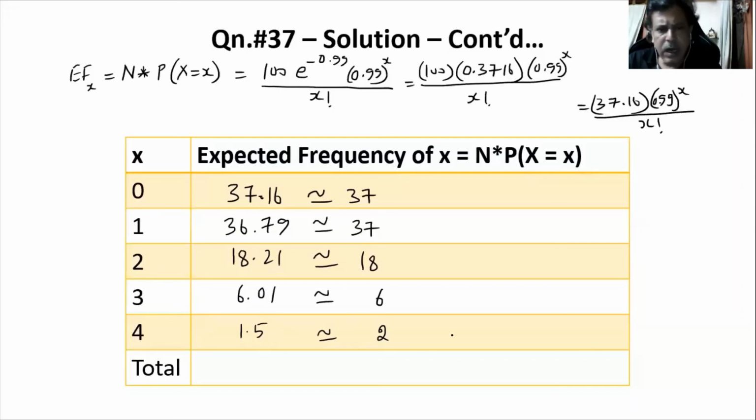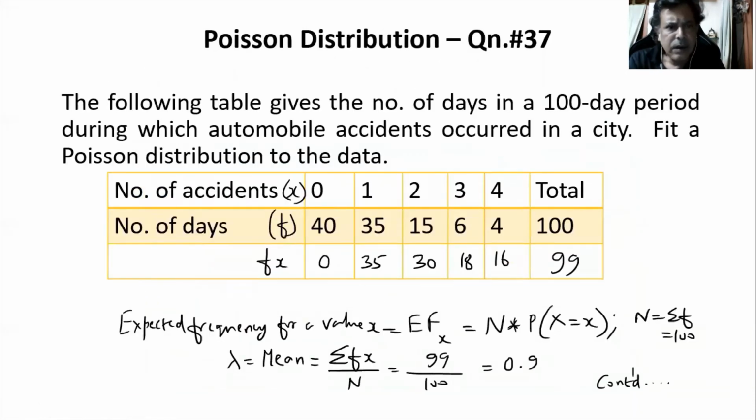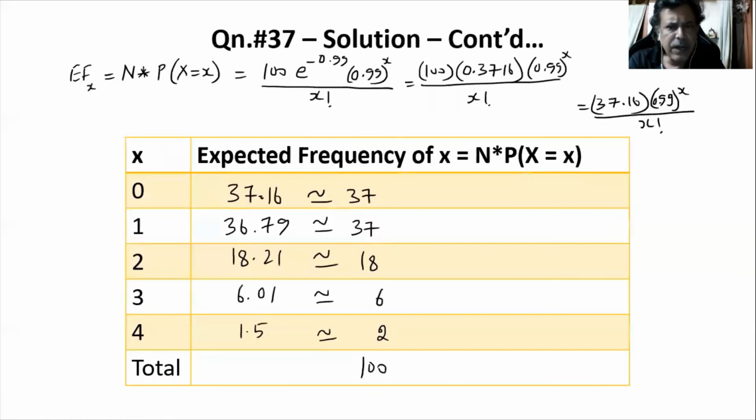So this total should lead to the same total frequency: 37, 37, 18, 6, 2. It works out to 100. So these are the expected frequencies. I think in the question they are asking us to fit only the Poisson distribution. So already we have done it. We have found the expected frequency for each value of X.